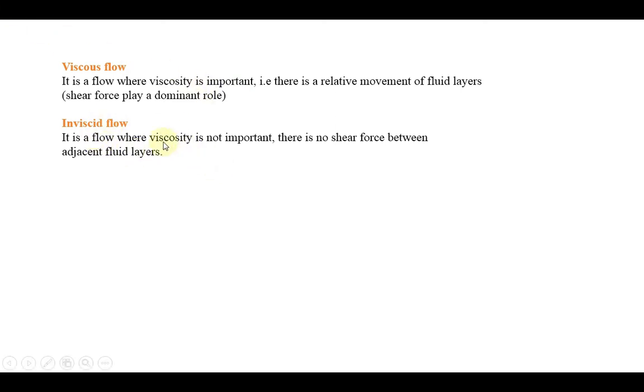Okay, in the other case, the viscosity is absent, not present. That means your shear stress value is not dominant much. That type of the flow is called inviscid flow. Okay, so these are all the types of the flow. Fluid flows are encountered when you're dealing with fluid mechanics or aerodynamics related problems.